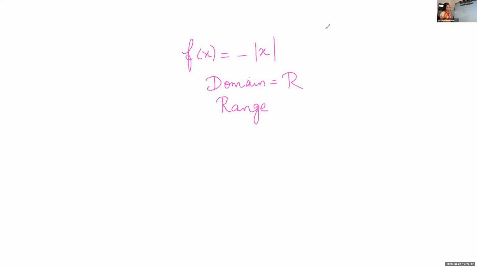Minus modulus of x, so the range is minus infinity to 0. Usually, if we take simply modulus of x, we say 0 to infinity, isn't it? We take positive real numbers along with 0. Here we are putting a minus. When we take modulus, everything is converted to positive. Now when we multiply by minus, all the images will be negative real numbers.